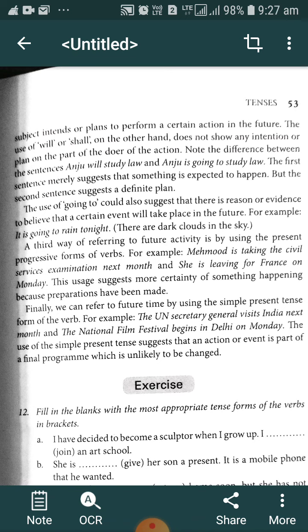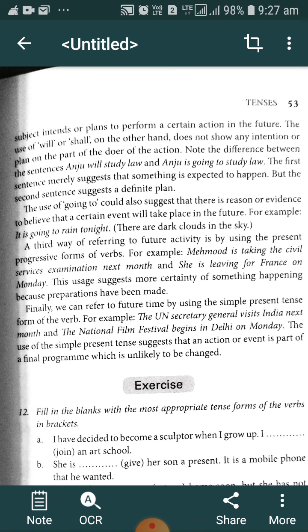But when we say the same action, we use the going to form. Anju is going to study law means she has planned, that is her definite plan, that particular action will definitely happen. This suggests a definite plan when we use the going to form.